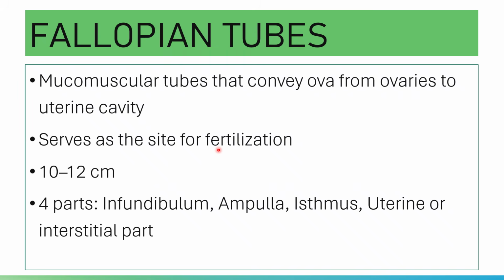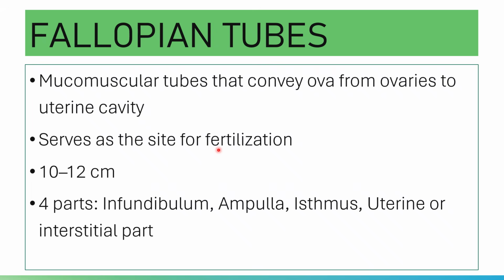Please note that your fallopian tube has a bidirectional transport. First, your sperm is transported toward the ampulla, coming from the uterus going to the ampulla. And then the other one is the movement of your ovum and your fertilized egg.